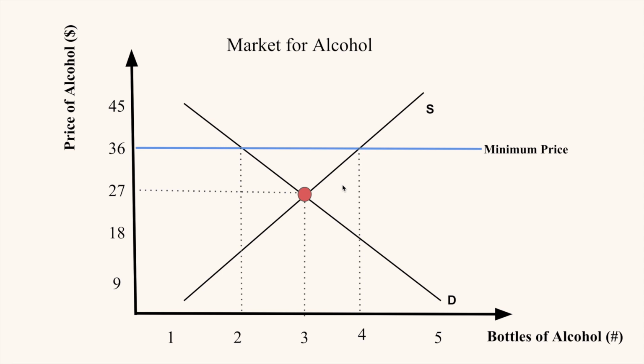Here again we have our market for alcohol with our minimum price in place. Implementing a quota like this at 2 bottles of alcohol will simply restrict supply, meaning that the suppliers cannot go above a supply of 2 bottles of alcohol, and this would meet the demand, which is at 2 bottles of alcohol. This would solve our problem of excess supply.